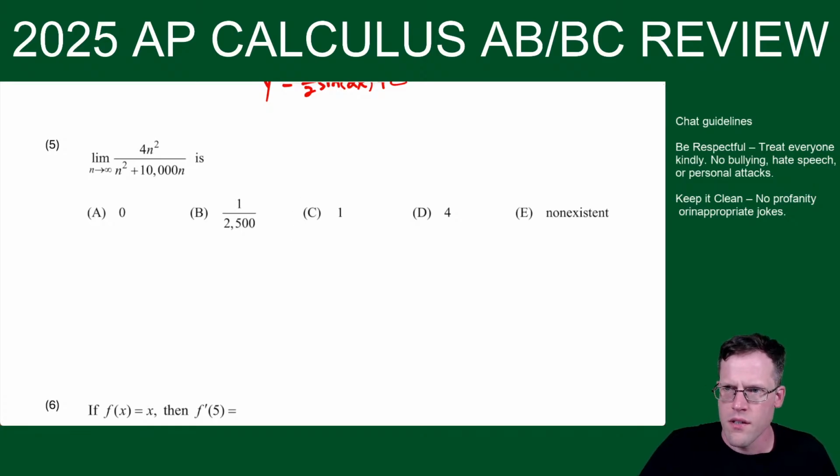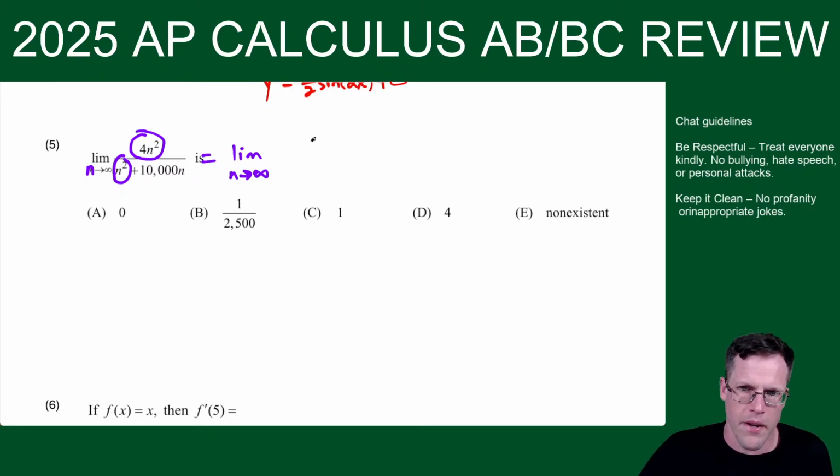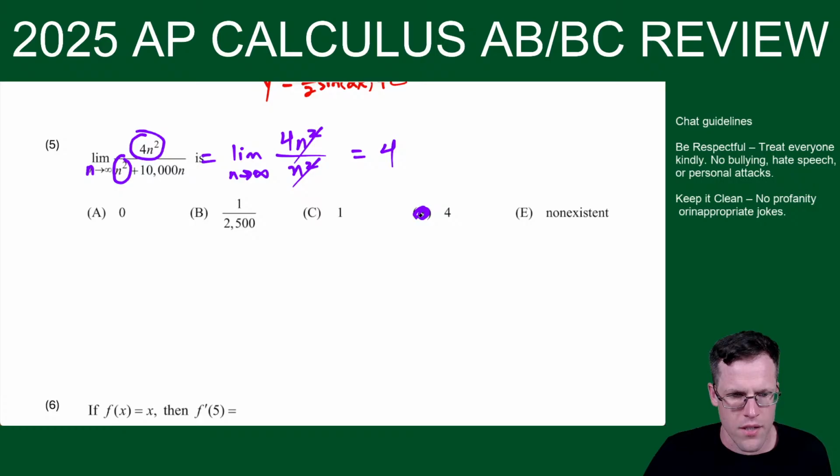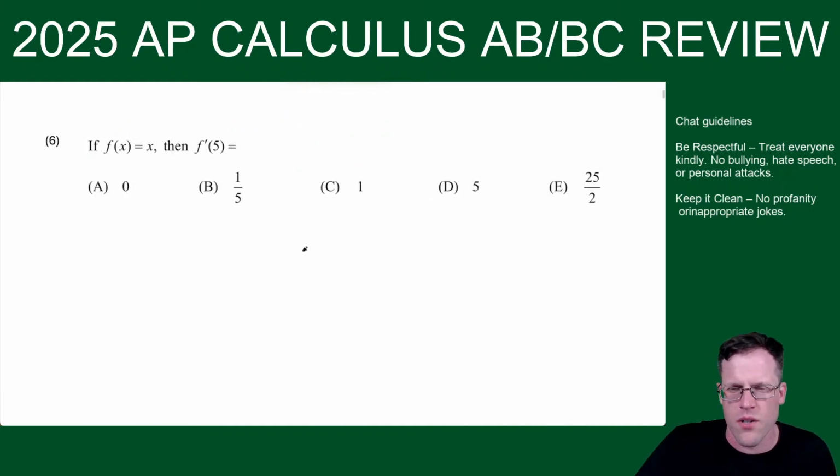So let's see. For this one, limit as n goes to infinity. When you're finding limits at infinity for rational functions, just focus on the leading terms. I'll show the in-between step. I don't have to do this, it goes on in my head, but the math I'm doing is I'm only focusing on the leading terms. And then n squared over n squared cancels, and the limit is equal to 4. So that's really all there is to it. It's really not that bad. So that's that. This question's a little light here.